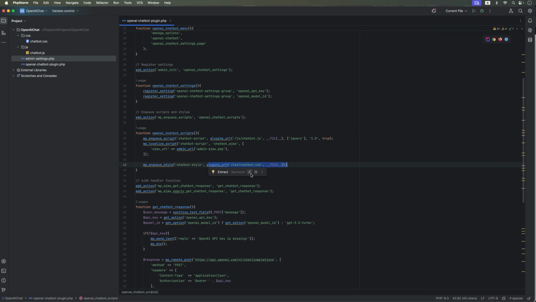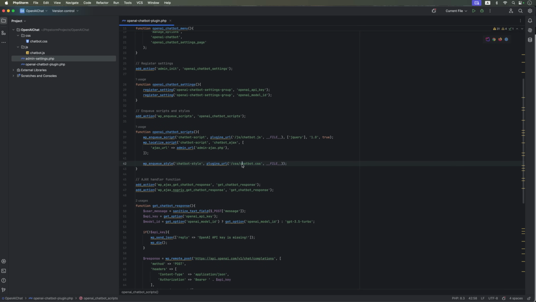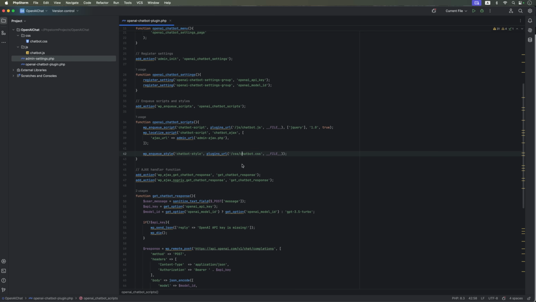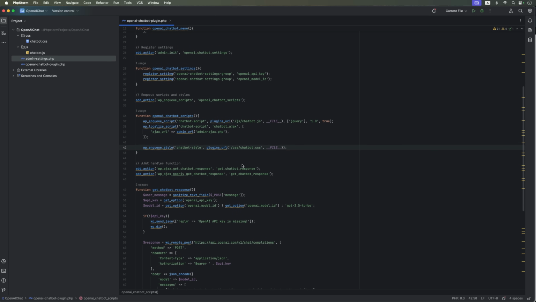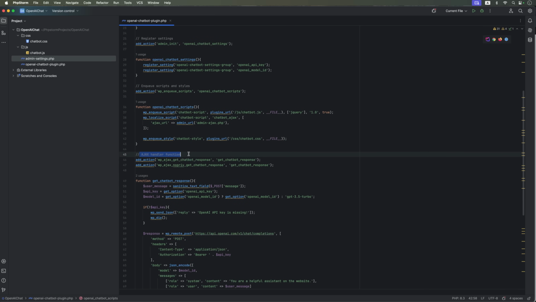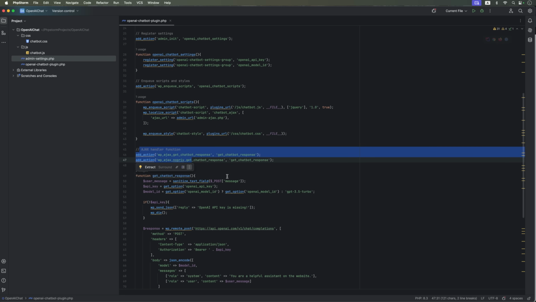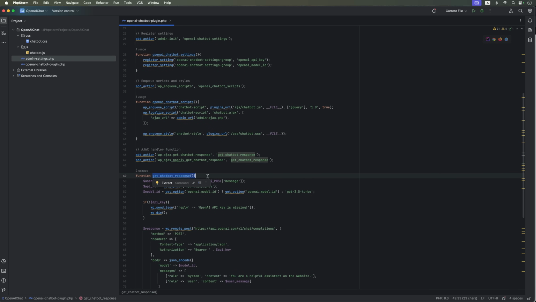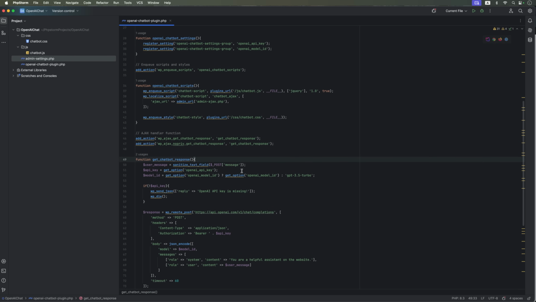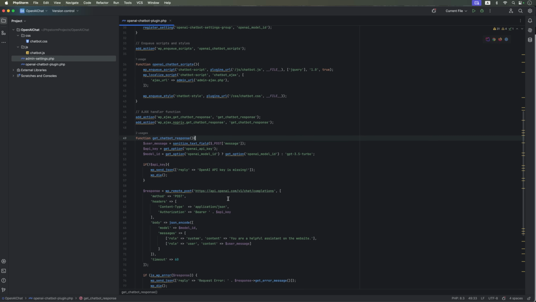We'll also connect a CSS style sheet to ensure the chatbot looks polished and fits well into the site's design. After that, we add the Ajax handler and create the function getChatbotResponse. This function connects to the OpenAI API and inserts the API key and the model ID.